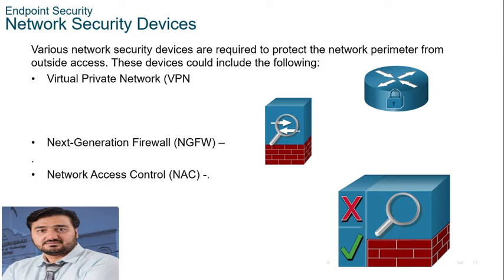In large enterprises, these services might be incorporated into an appliance that can manage access policy across a wide variety of user and device types. The Cisco Identity Services Engine, ISE, is an example of a NAC device. I will show you practically how you can configure NAC in your network for authentication, authorization, and accounting purposes. It is not part of the activity, but I will include it just for understanding purposes.